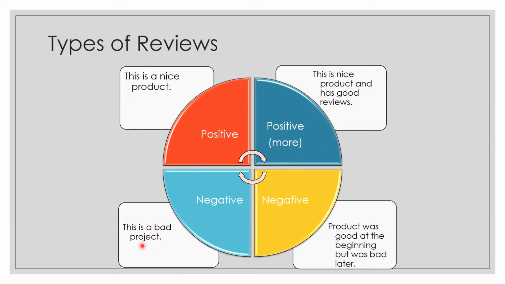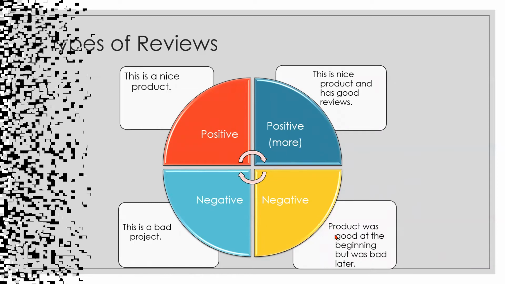And then this is a bad product. It's a direct negative comment in the review. And then this one: the product was good at the beginning, but was bad later. If we divide the statement based on the conjunction, the first part of the statement is a positive one, but the second part of the statement was a negative one. So overall, we could conclude that it's a negative statement.